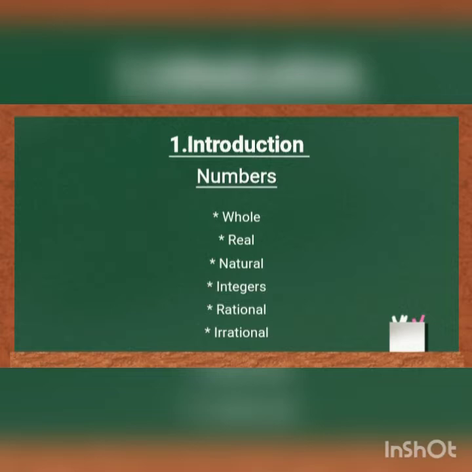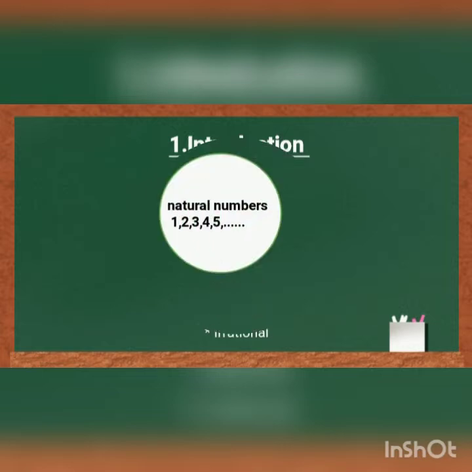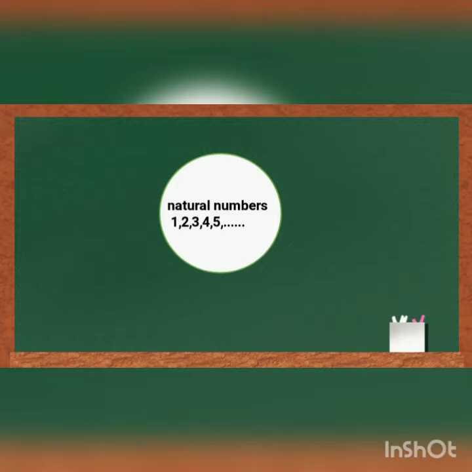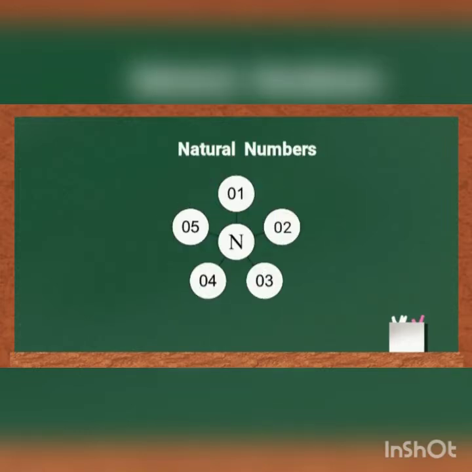Students, we are observing the uses of numbers from our childhood days. From lower classes onwards, we started to learn different types of numbers: natural numbers, whole numbers, integers, rational numbers, and irrational numbers. Among these numbers, natural number is the first type. Natural numbers are those numbers which start from 1. They are denoted by the letter N. For example, 1, 2, 3 and so on. There is no end. We can't tell the highest natural number.